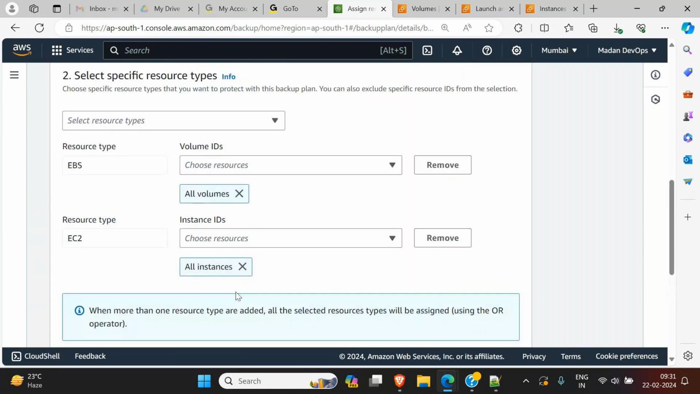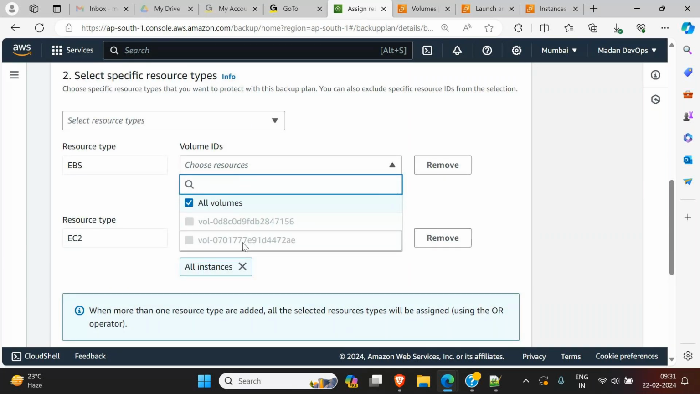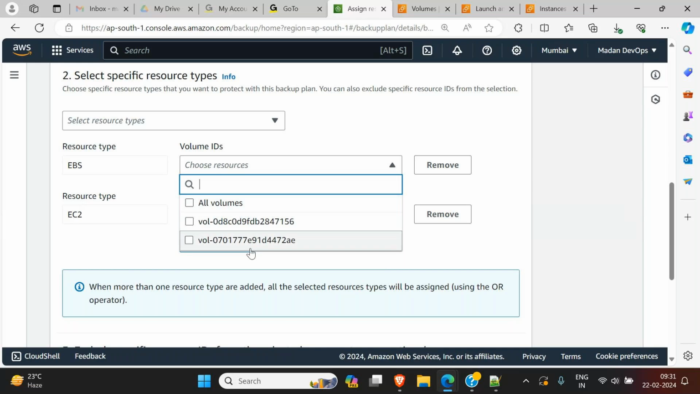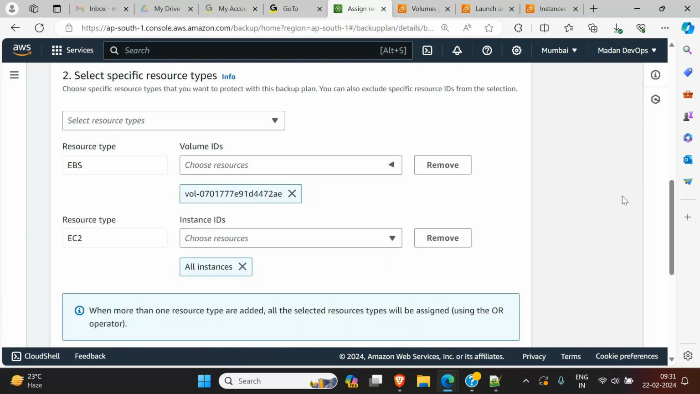But in EBS, for example, I want to select one of the volumes, not all the volumes. I don't want two, I want to take backup of this one, 2AE. Then you can uncheck this one. When you uncheck it, it allows you to select the volume whichever you want. I want only this one, then select that one. Only that volume will be taken backup. For this demo, let me go with only one backup.